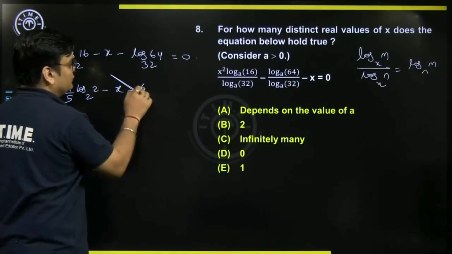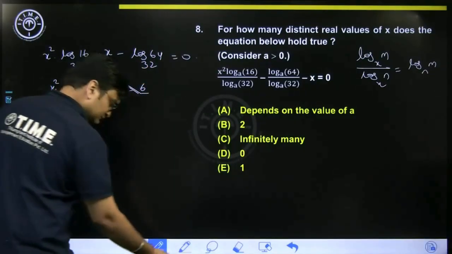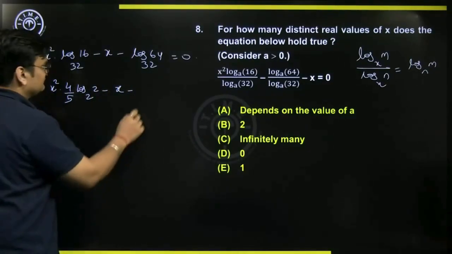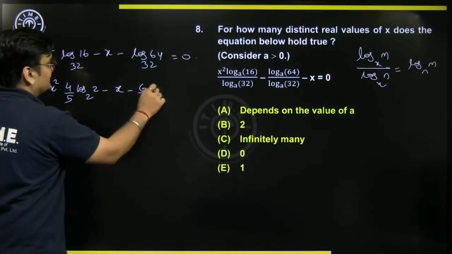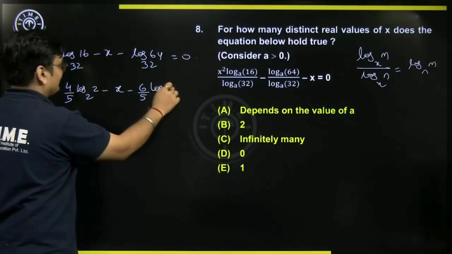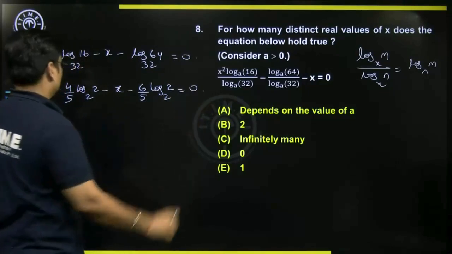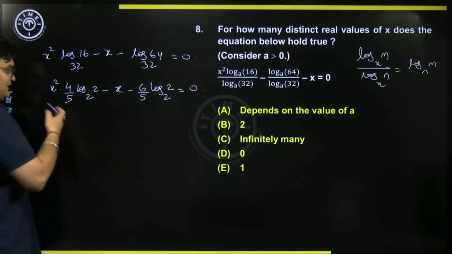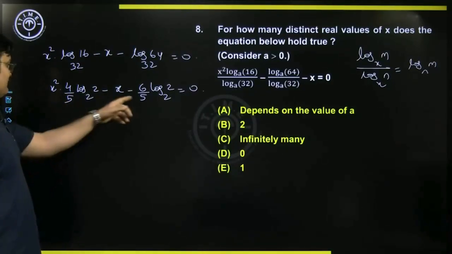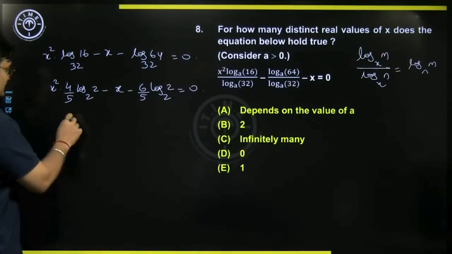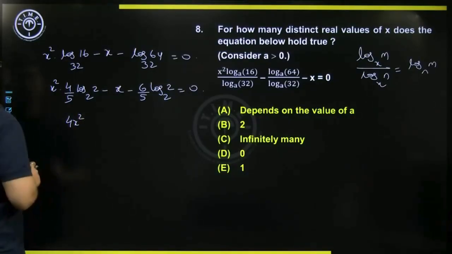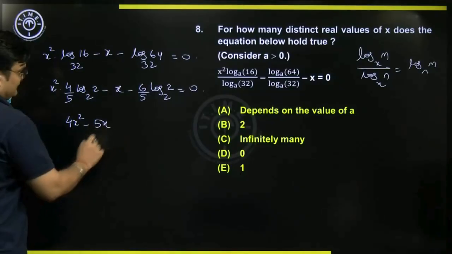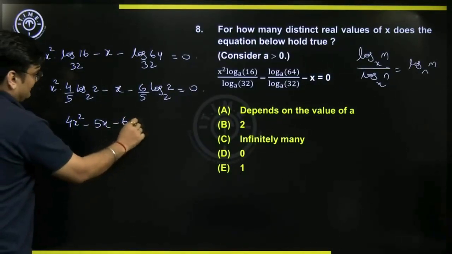So 6 will come in the numerator and 5 will come in the denominator, log 2 to base 2. This is 1, this is also 1. Now, let us simplify. You can take the LCM of 5 in the denominator and simplify, you will get 4x square minus 5x minus 6 equal to 0.